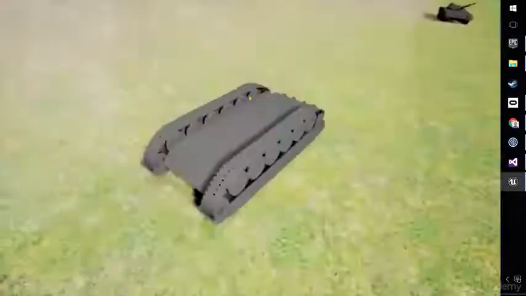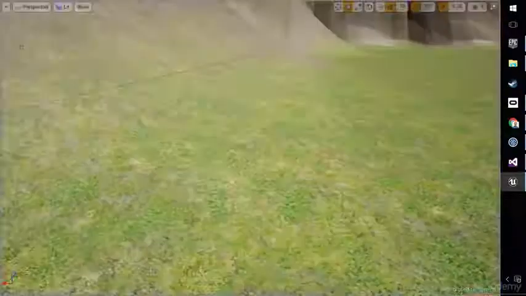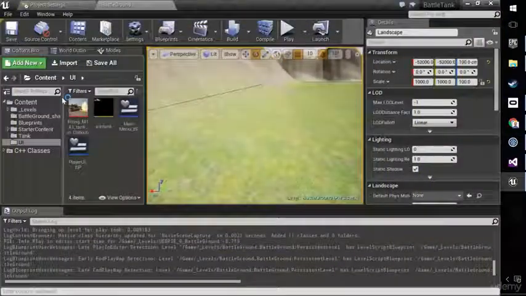So that's what we're going to fix next, but at least we have a crosshair that gives us some affordance, as they call it, as to when we can and can't fire and why we can or can't fire. So I look forward to seeing you in the next video.